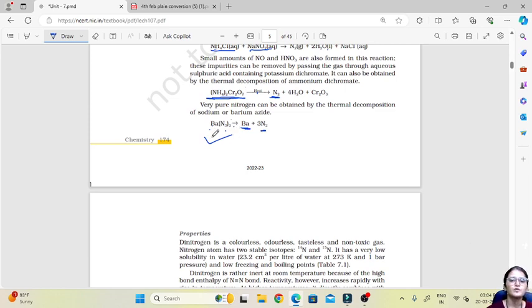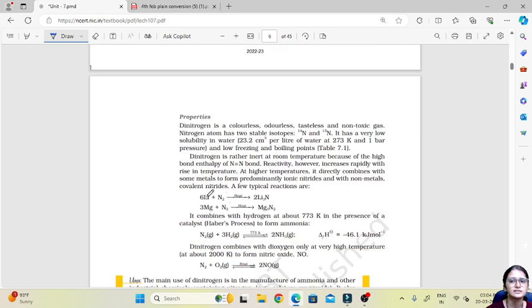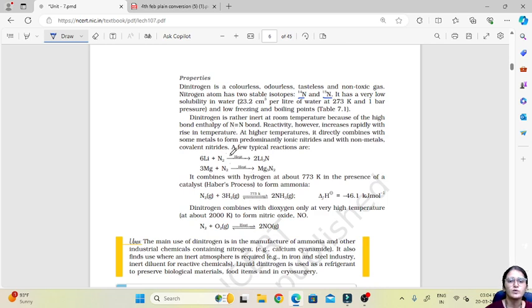Then about properties, it is an odorless, colorless, tasteless, non-toxic gas, and can form two isotopes, 14 nitrogen and 15 nitrogen. Now the important thing we have to remember is this: nitrogen is inert at room temperature. It will not easily react with anything. It is inert at room temperature because of the high bond enthalpy. Since nitrogen forms a triple bond, the strength of the bond is very high and you cannot easily break the bond. That's why bond enthalpy is very high, and reactivity increases rapidly with rise in temperature. If you give more and more temperature, only then will the reactivity increase.